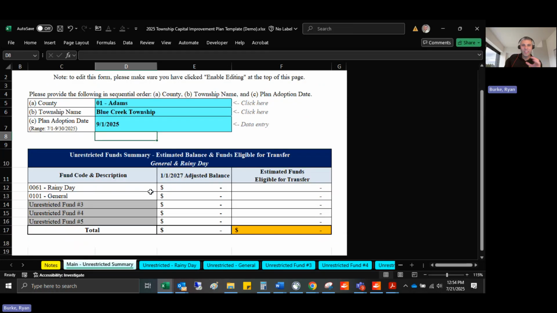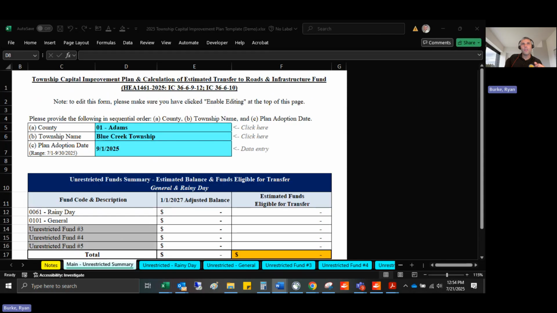All right, so here we can see the funds that are referred to as the unrestricted funds. There's two different groups of funds that we're going to be working with. There's the unrestricted, then separately, there's the capital improvement funds. Generally speaking, the unrestricted funds will be rainy day and general. But there might be other unrestricted funds, such as a gift fund possibly that has no restrictions on it. There could be lots of other ones. But I'd say for the large majority of townships, it may just be rainy day and general. But read through that memo to understand that more, to see if you have any other ones.